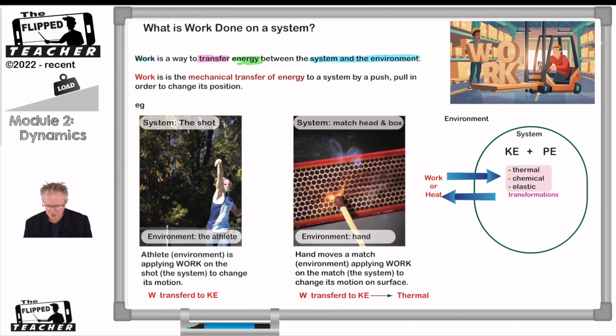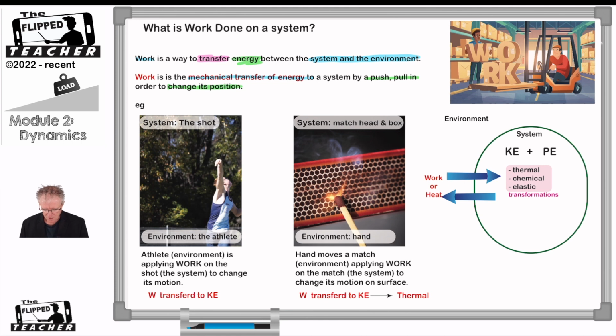And to add more to that definition, not only is it adding energy, it's the mechanical transfer of energy via giving a push or pull to change its position, right? So to do work on an object is the energy transfer from the environment onto that object. And when you're doing work on that object, it has to move. Okay, and we're going to find out that the definition of work in physics is force times displacement. There needs to be a force applied to the object, and that object needs to move. And if those two are occurring, then work is being done on the object to change its position.